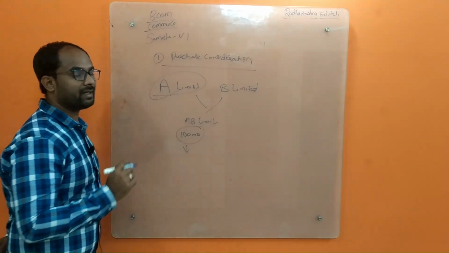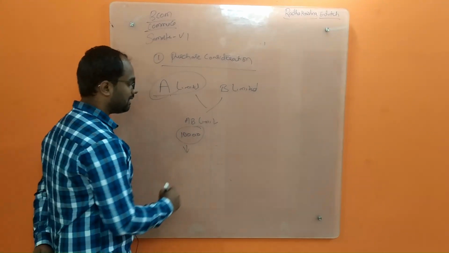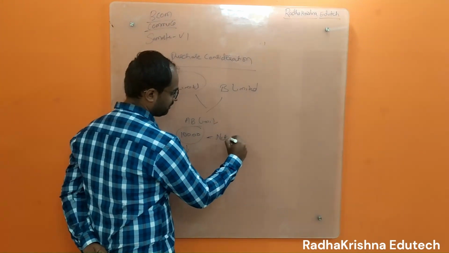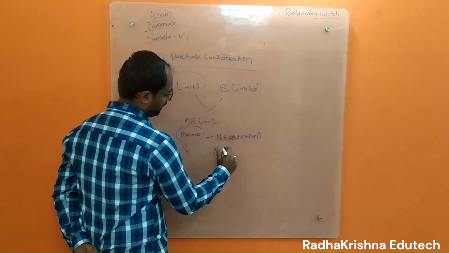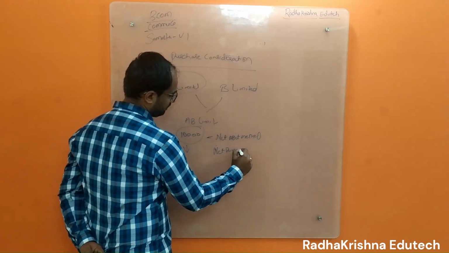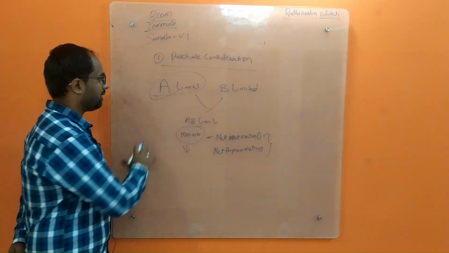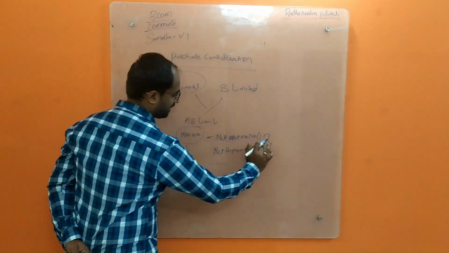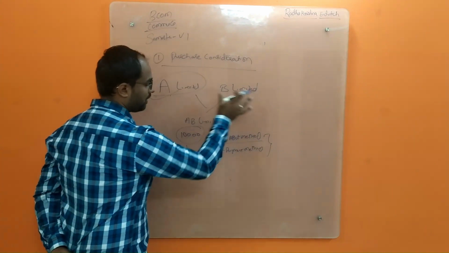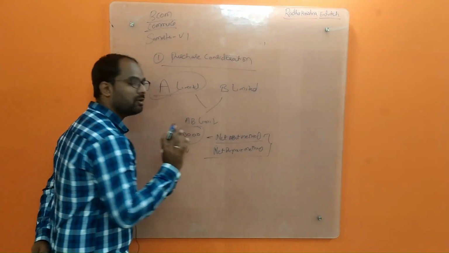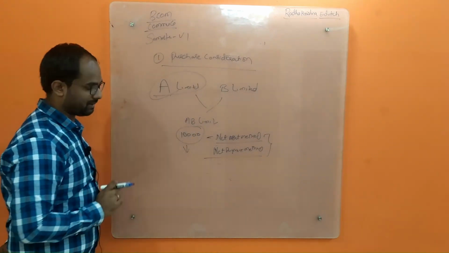If it is given in the sum or stated somewhere, then this will be calculated under the net asset method or the net payment method. If they have stated that A Limited will be paying B Limited based on the net asset method, you will calculate based on the net asset method. If A Limited is going to purchase B Limited based on the net payment method, then you will calculate by the net payment method. So for purchase consideration, we will follow these two methods.